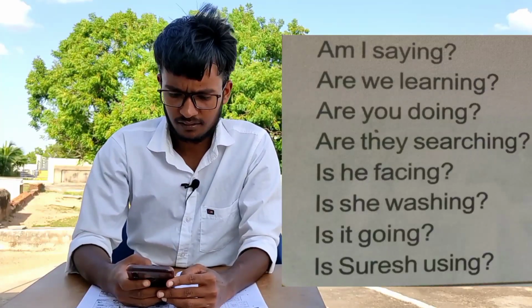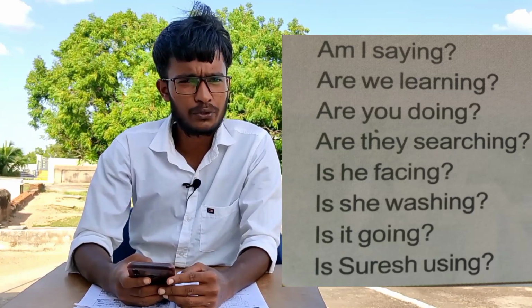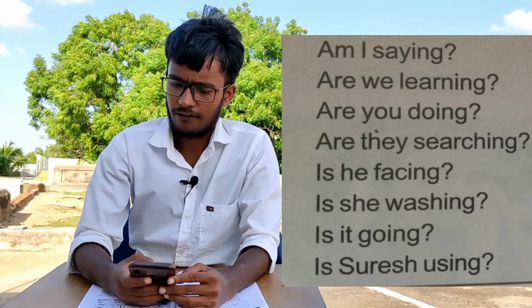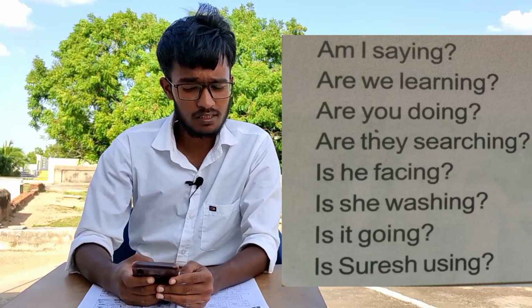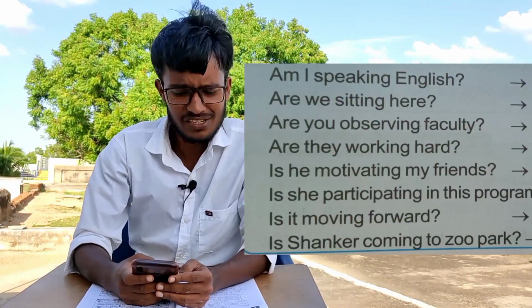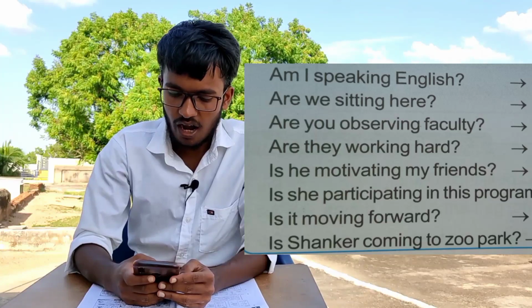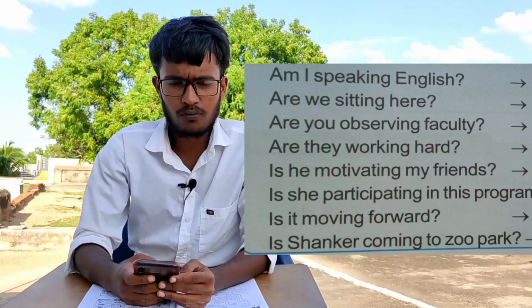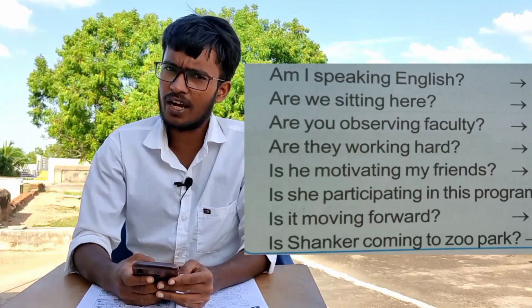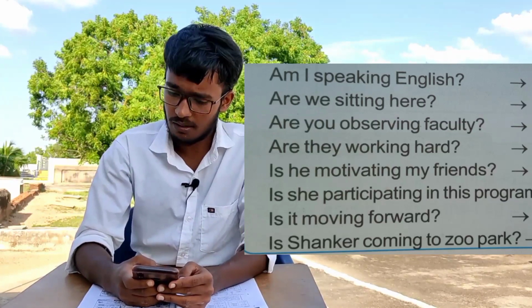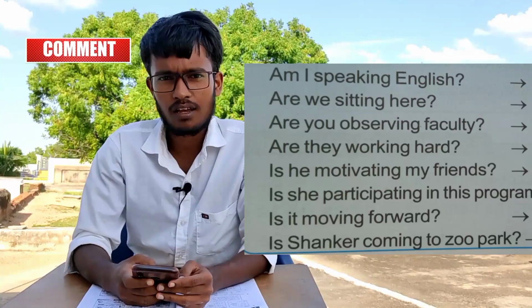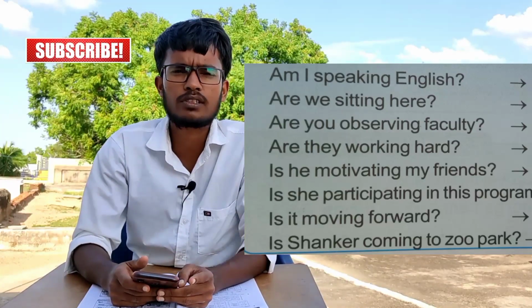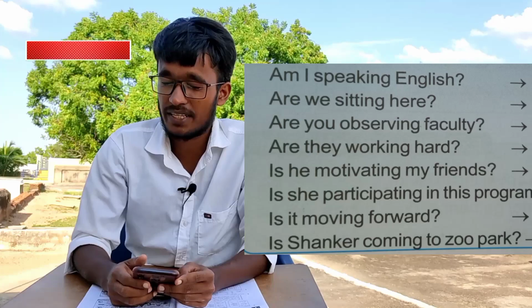Let's observe some more examples. Am I saying? Are we learning? Are you doing? Is he facing? Is she washing? Is it going? Is Suresh using? Am I speaking English? Are we sitting here? Are you observing faculty? Are they working hard? Is he motivating my friends? Is she participating in this program? Is it moving forward? Is Shankar coming to Zoo Park? These are some examples of interrogative sentences of present continuous tense.